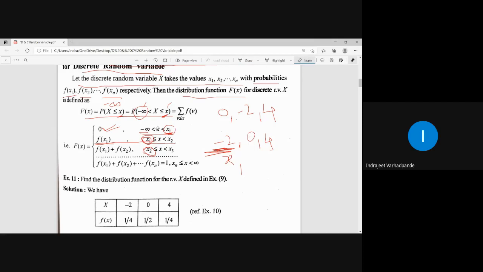See how to interpret or read this. X is greater than or equal to x1 but less than x2. It means it is actually calculating the probability for random variable x1. This is actually calculating the probability for the random variable x2 because it is strictly less than x3.